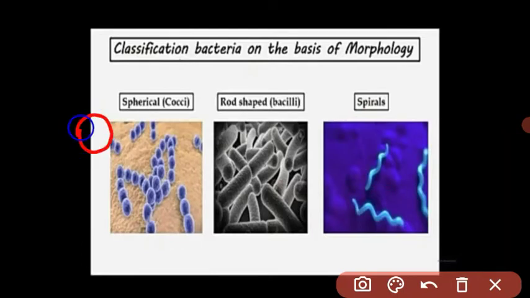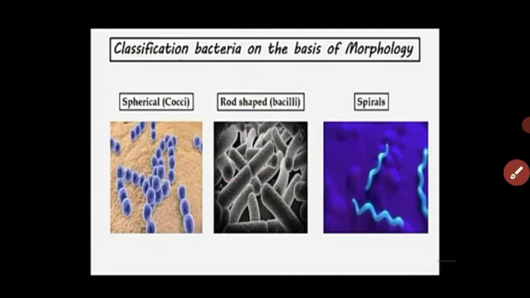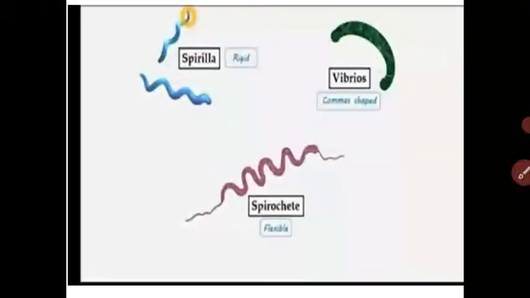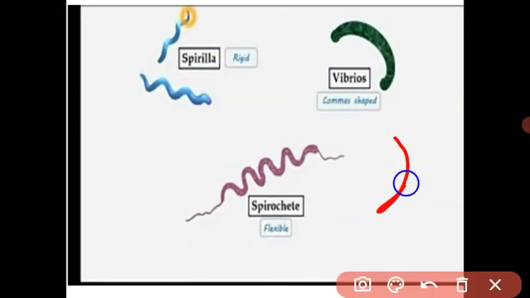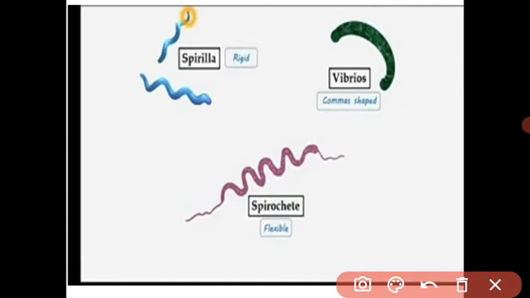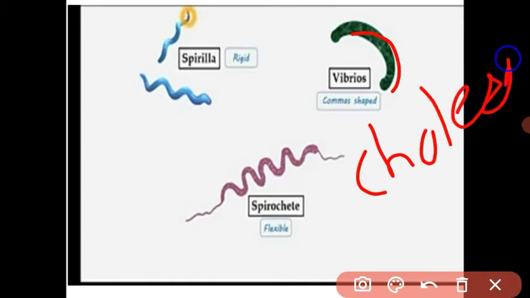Cocci is spherical in shape. Bacilli bacteria are rod-like in shape, and spiral bacteria are curved. Another is the vibrio. The next type of bacteria is vibrio, which has a comma-like shape. This is a harmful bacteria. It causes cholera. Cholera is a kind of disease. Understood, students? There are 4 types of bacteria.